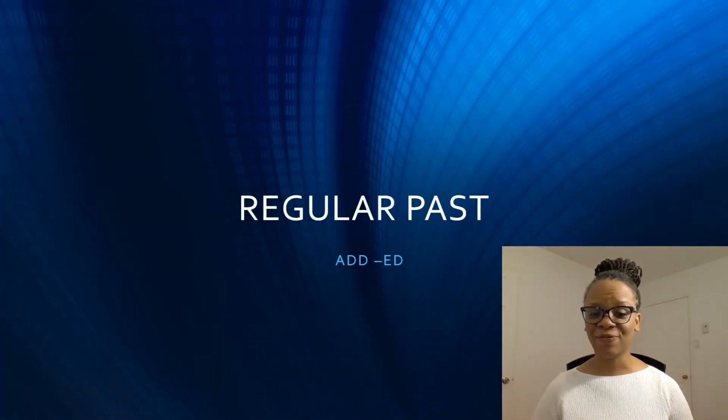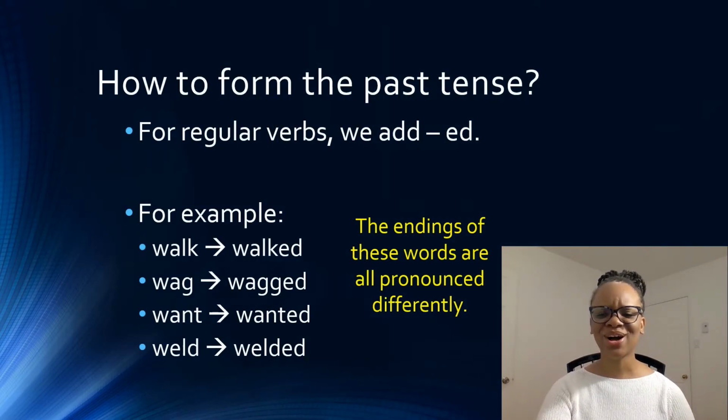When we say that a verb is regular, what do we really mean? All it means is that we add ed to form the past tense. But when do we use the past? We use the simple past when we're talking about any completed action that happens before the present moment. So even 2 minutes ago, 5 minutes ago, that's already the past. So how do we form the regular past tense?